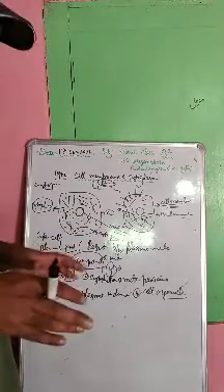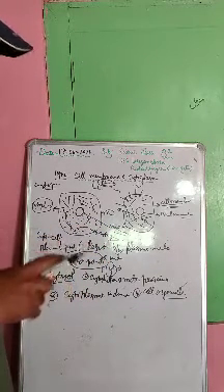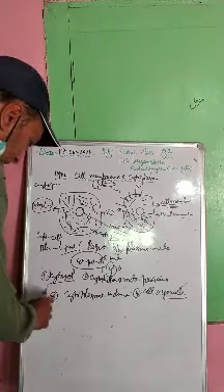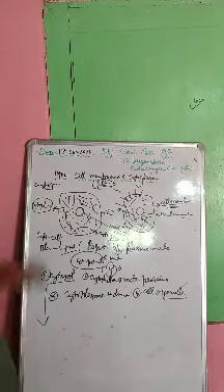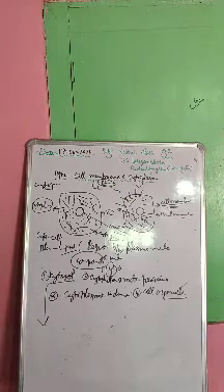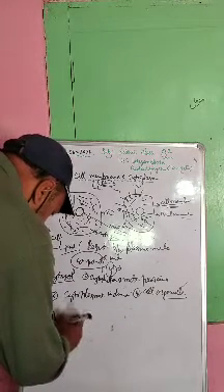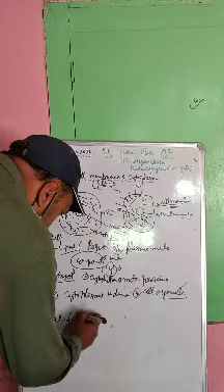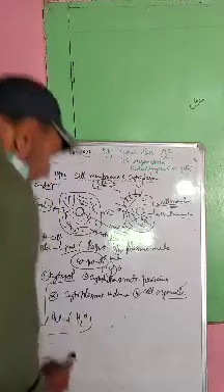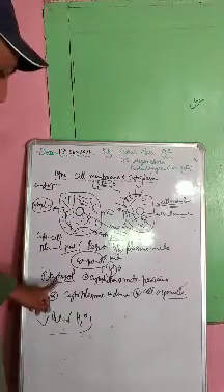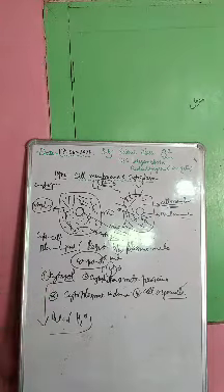First of all is cytosol. What is this cytosol? Cytosol means the liquid portion. It is mostly made up of water. The liquid portion is called cytosol. It is mostly made up of water.